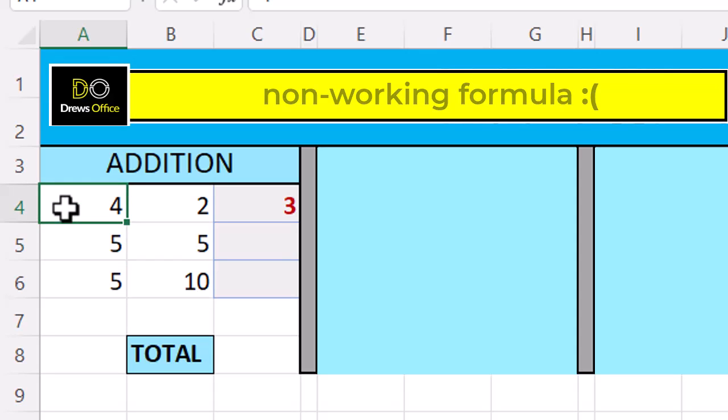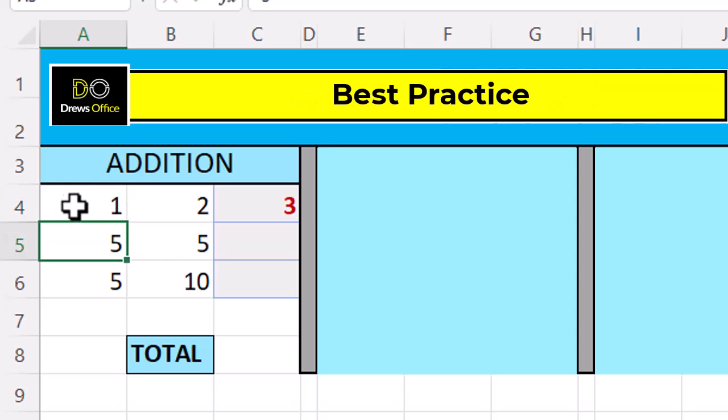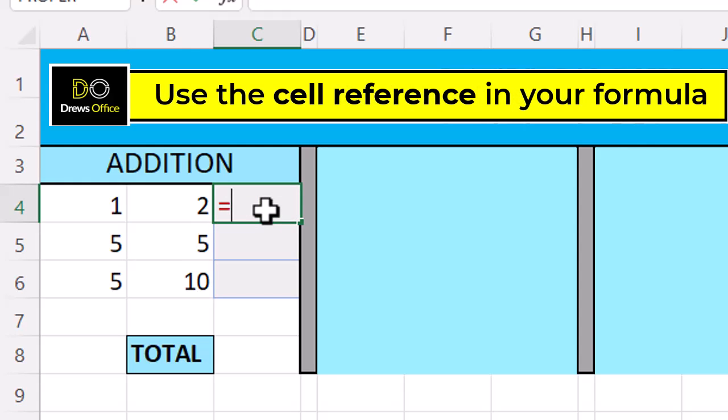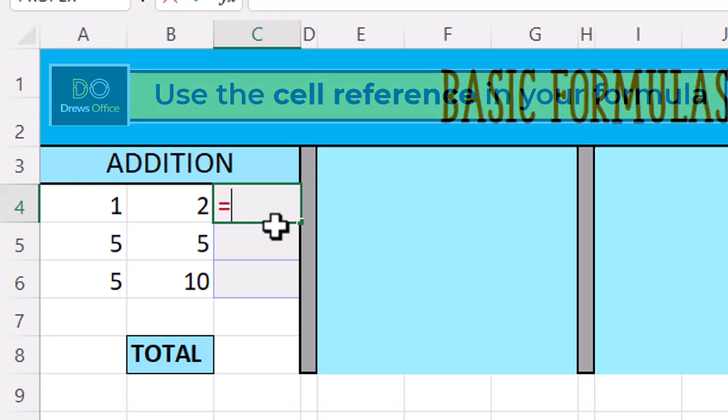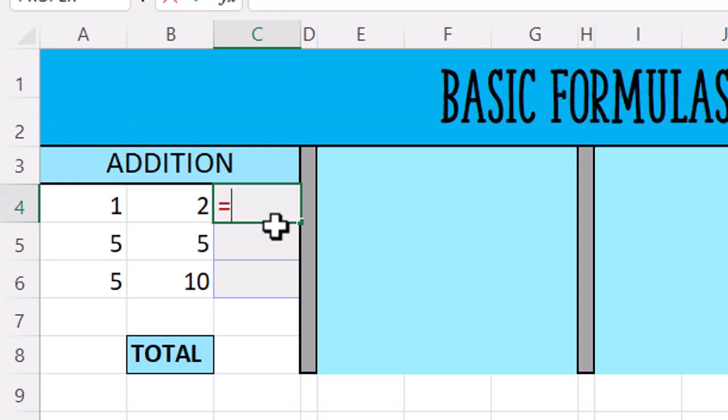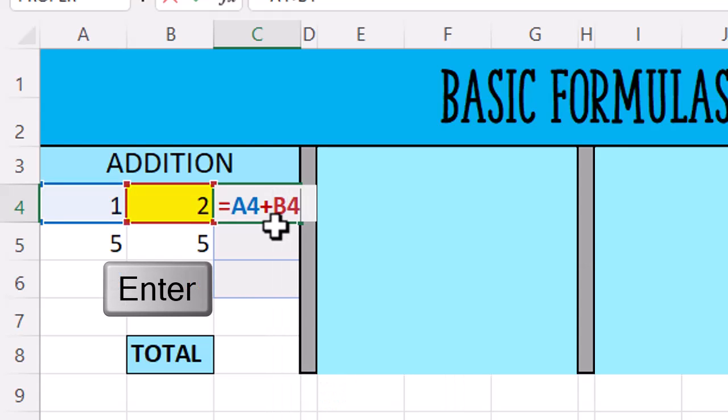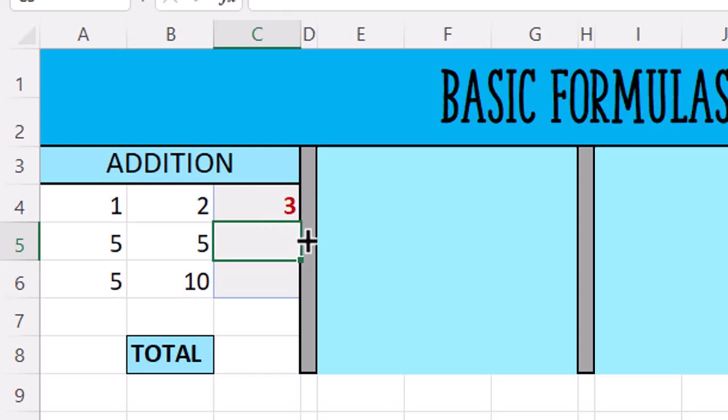Let's change the value back to 1 and build a working formula. Excel best practice, always use the cell references within your formula. So let's type equals and let's type the name of the first cell, which is cell A4, plus cell B4. Press enter to get our answer.